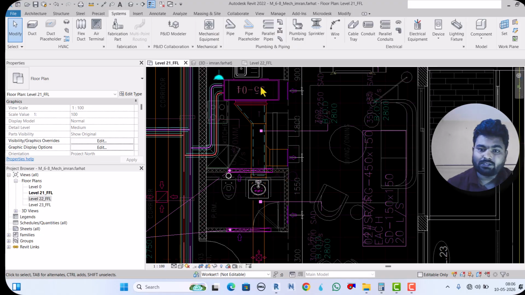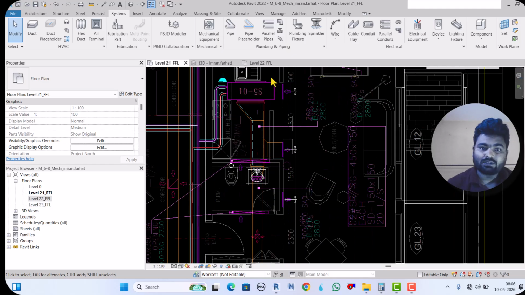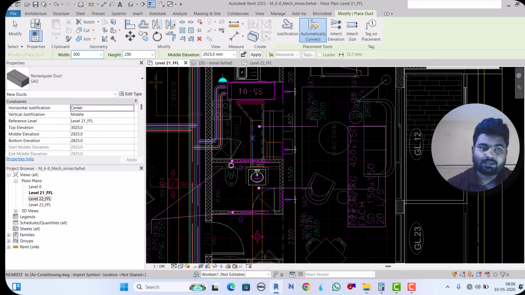I already explained the drawing in my previous tutorial, so I request you to go and watch that video first. Okay, so let's start. See here, this is the supply air duct.